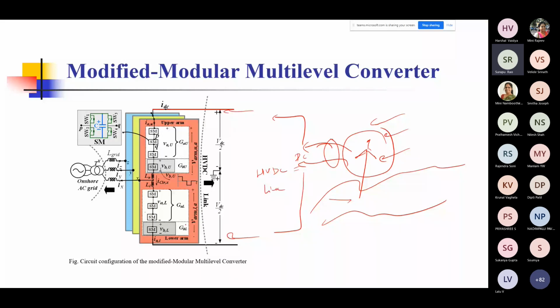This particular system, what you see here, a multi-modular multi-level inverter system, converts this DC into AC. There are papers which I have referred to, and if you are interested in looking at the work, you can see the switching modules here. The submodule SM looks like this, and there are two versions of each of these switches, SMs.